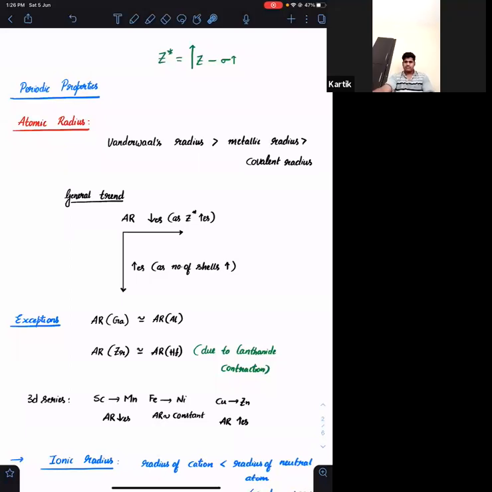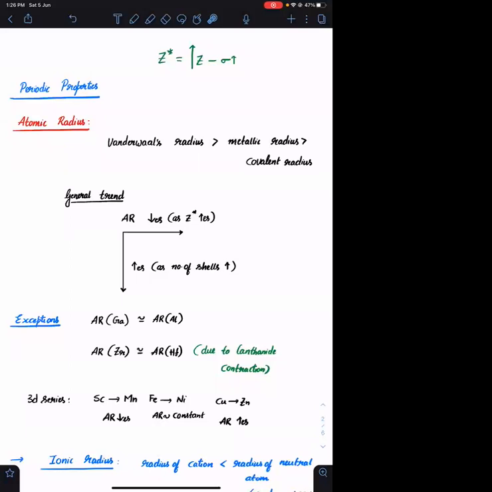Metallic radius मतलब it is usually calculated in metallic crystals. Metallic atoms will be touching each other at the interface. So if we are taking half the distance between the two nuclei, that will give us appropriate value of the radius, atomic radius. If you are taking van der Waals radius मतलब क्या होगा?